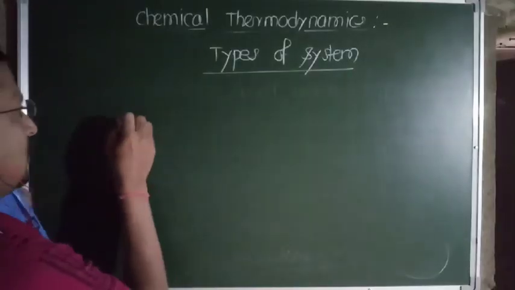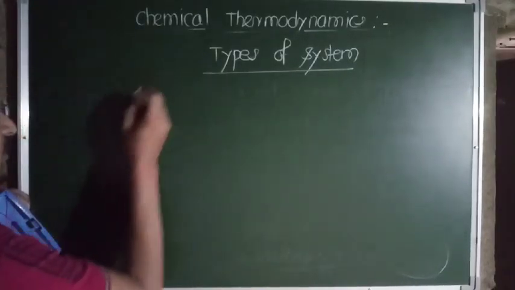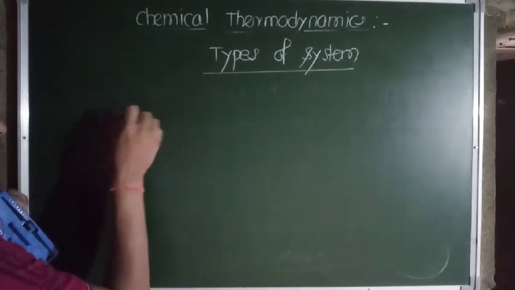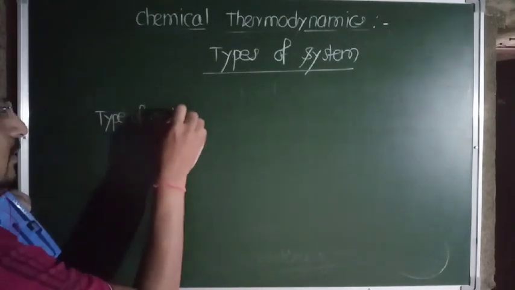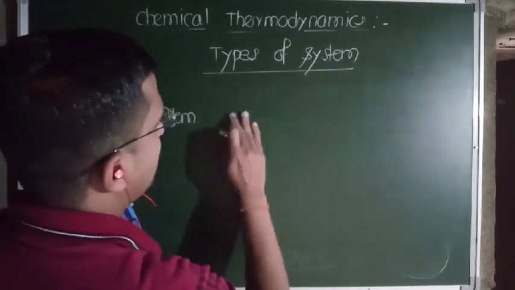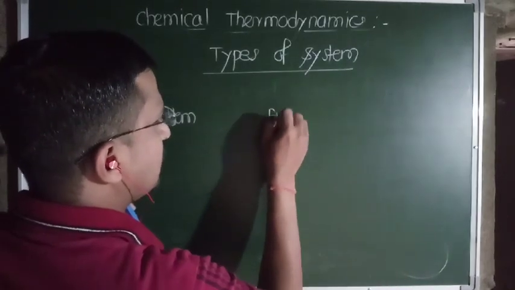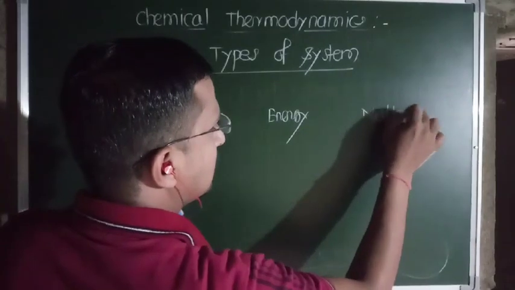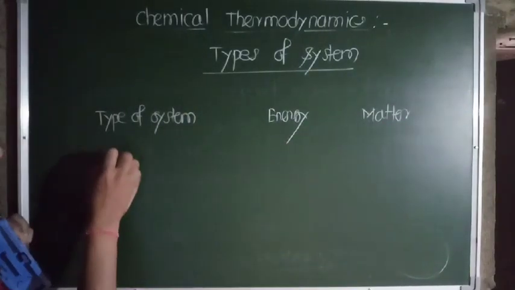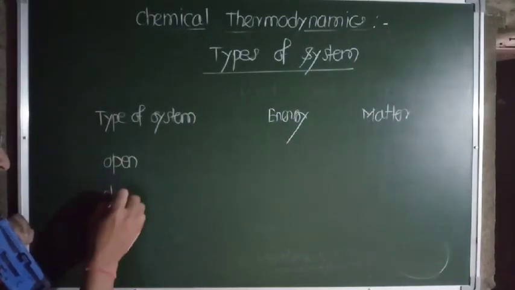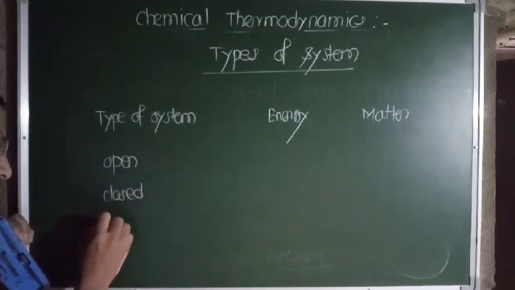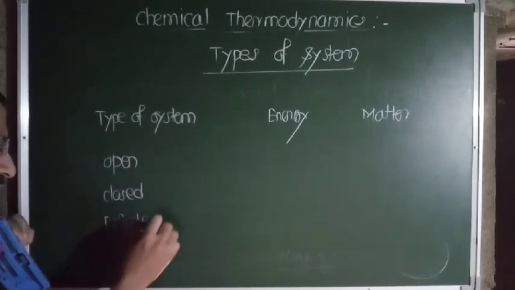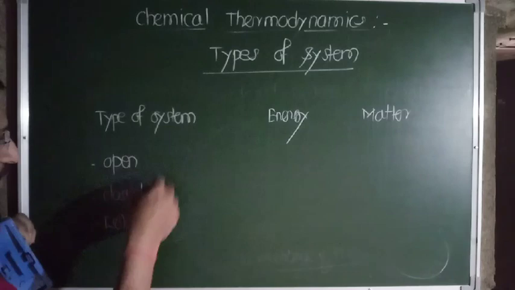Here it is the type of system, and here energy, matter, isn't it? Type of system: open system, closed system, isolated system. Okay.